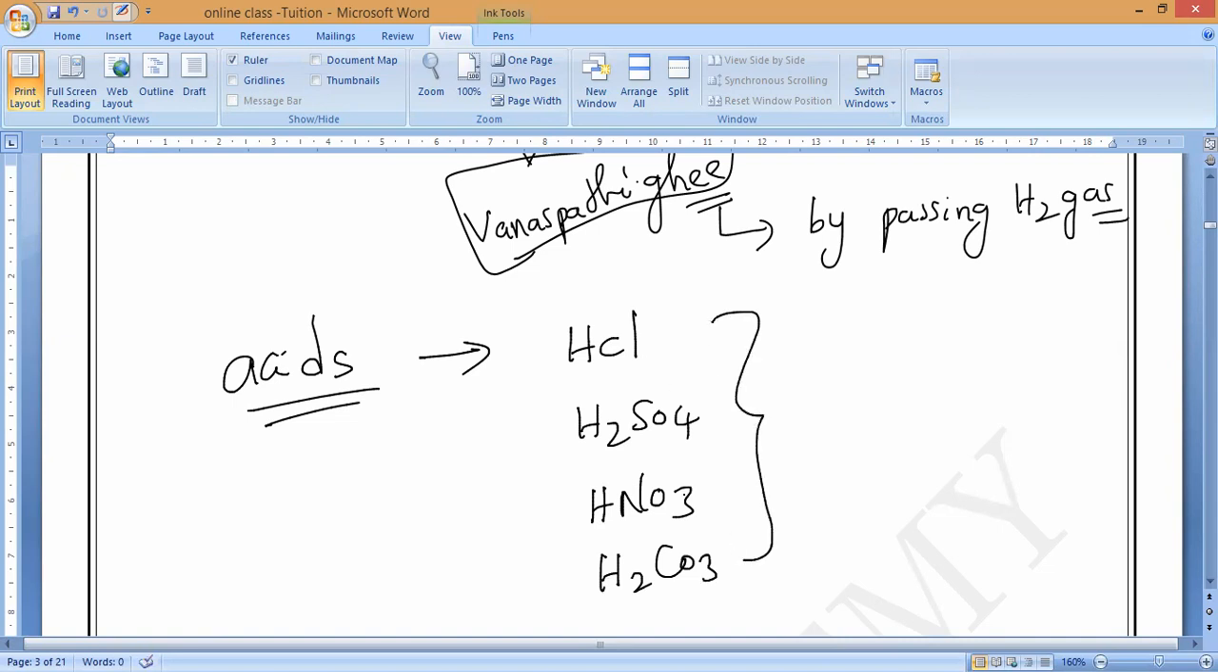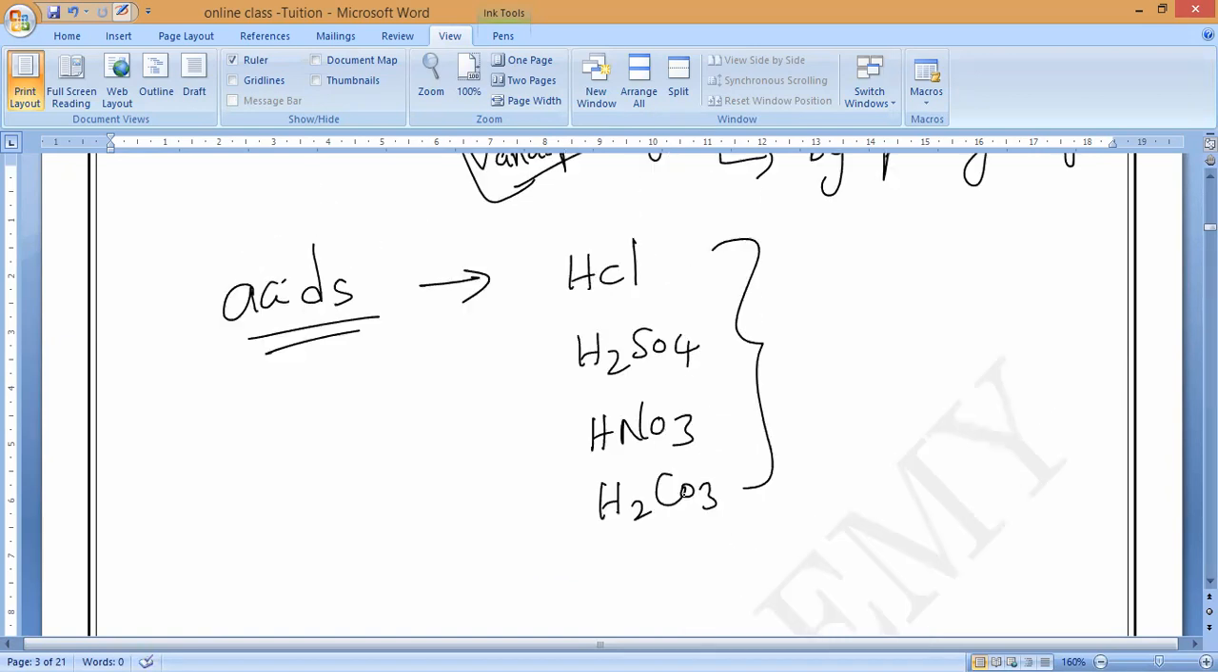Is there any metal present inside these? Any one metal at least? No, correct? All these acids are prepared with what? Non-metals. These are all called mineral acids.